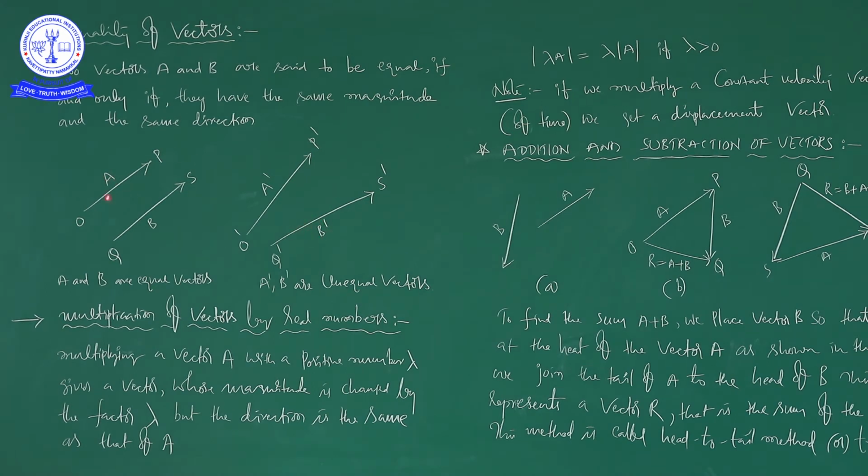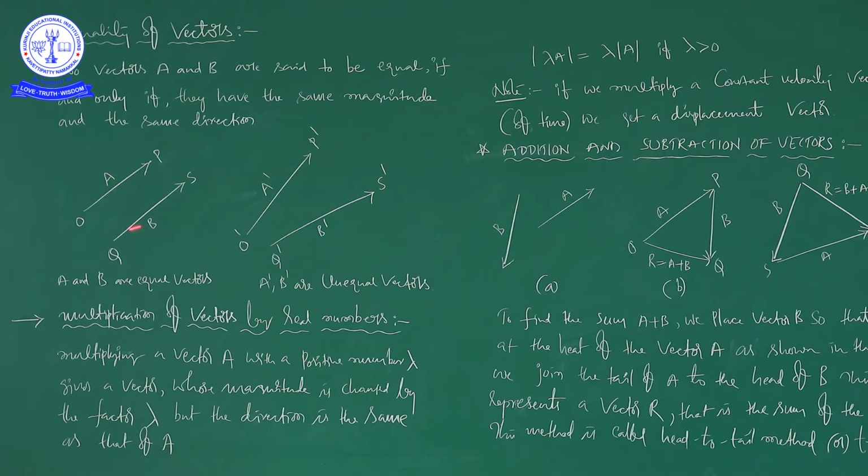Whereas if you go back to the first picture, remember one important property of vectors: any vector, whether it is A or B or A dash or B dash, can be shifted anywhere in that plane without changing its magnitude and direction.